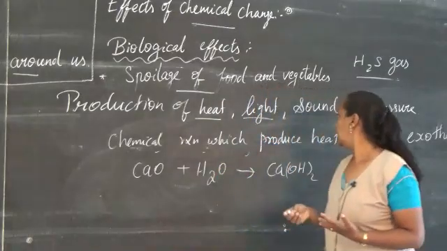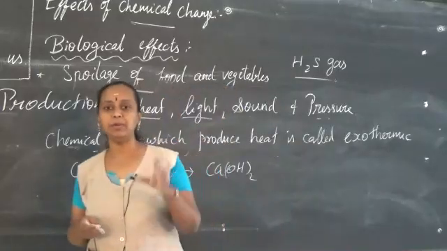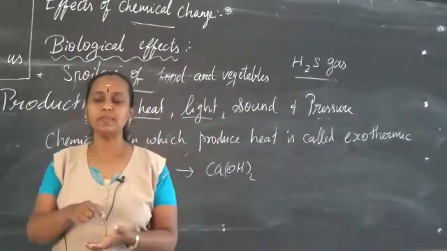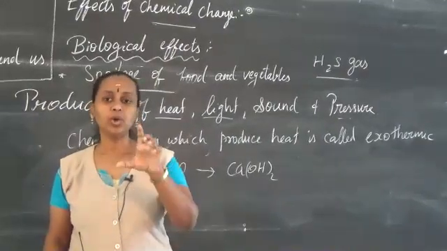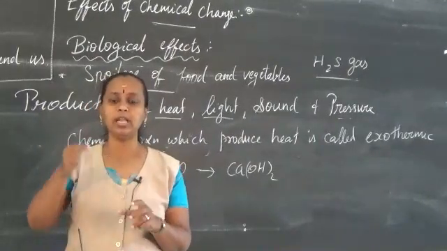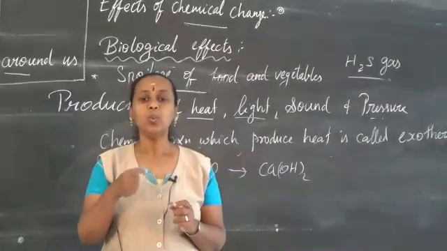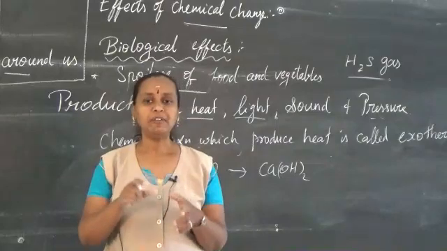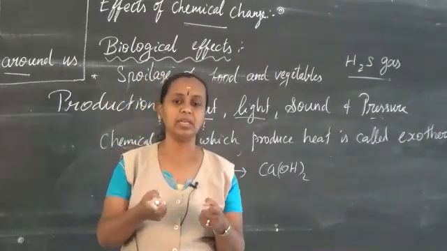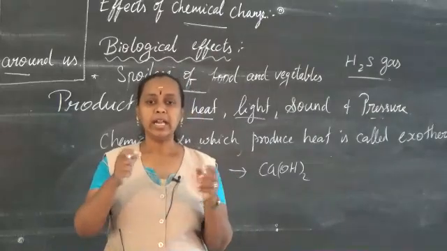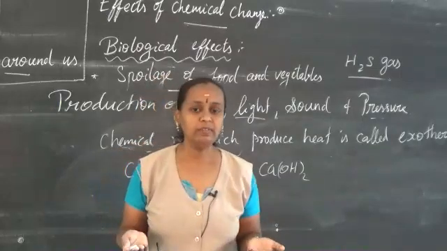The next is pressure. It's a very simple thing. Chemical reactions between two reactants in a closed vessel will produce some gas. A very simple example is a Coca-Cola bottle. When you take a Coca-Cola bottle and add some Mentos, Eno powder or aspirin, then close it and keep it, after some time you can see gas collecting. That gas is nothing but carbon dioxide. If the bottle is tightly closed, the pressure increases so that the bottle will explode.